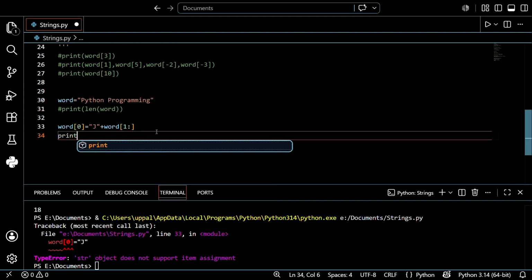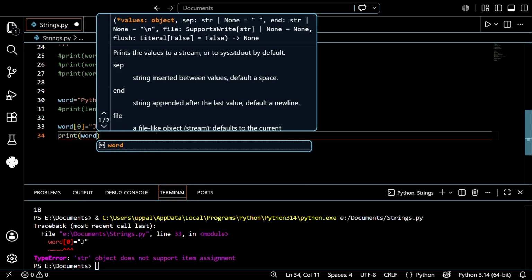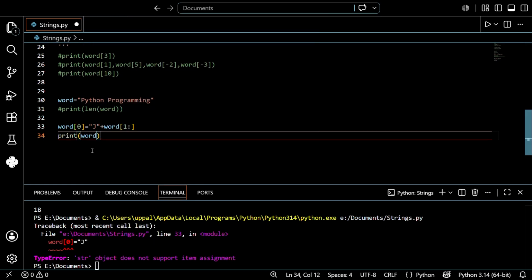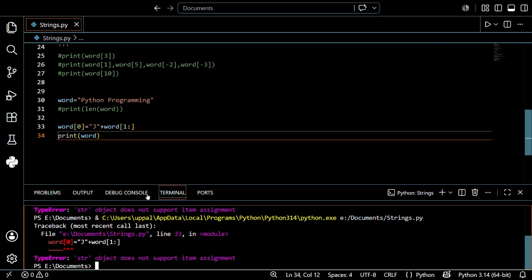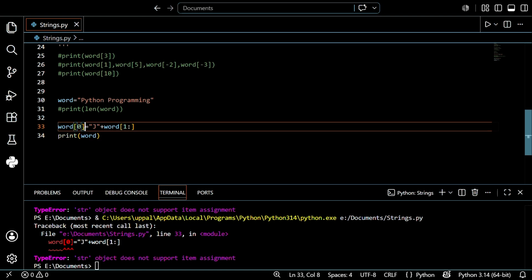Just print the word. Let's see what the output is. Before that, just save this. After that, run this. Sorry, before that, just create a new variable for that, because it shows some error.